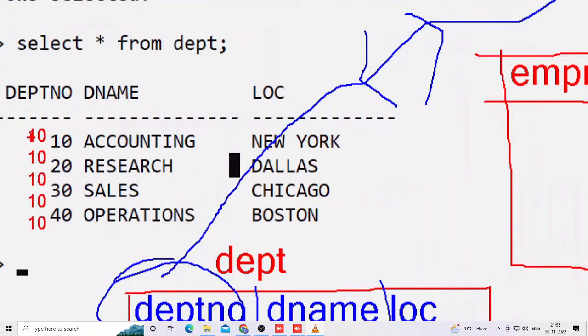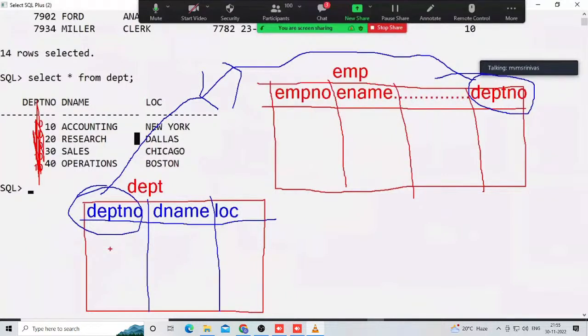No, not there. Duplicate data is not there. Only 1 time is 10 there. Check it out here. Only 1 time is 20 there, only 1 time is 30 there, only 1 time is 40 there. Even without any knowledge, you can see that in the DEPT table, department number has 10, 20, 30 and 40, each only 1 time. That's why the data appears only 1 time.